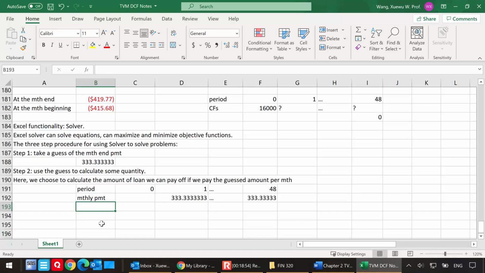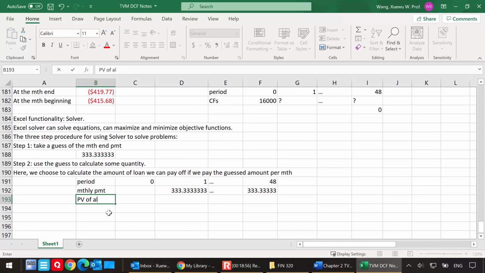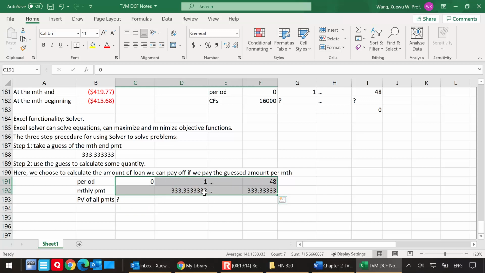$333.33. So the question here is the present value of all payments. What is that? I'm trying to find out the amount of the loan we can pay off if we can actually pay the guessed payments every month. So really, this is an annuity here. This annuity has 48 periods. The constant cash flow is the guessed amount, and the interest rate is 11.8%.